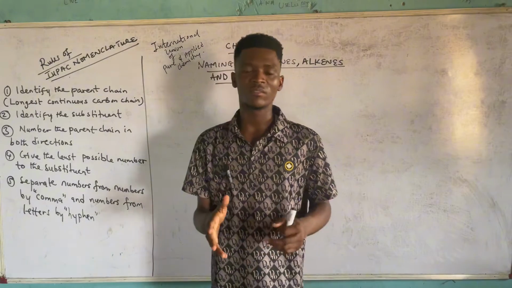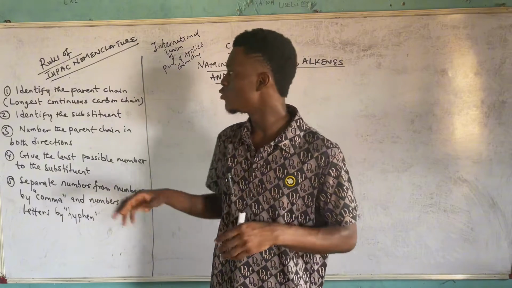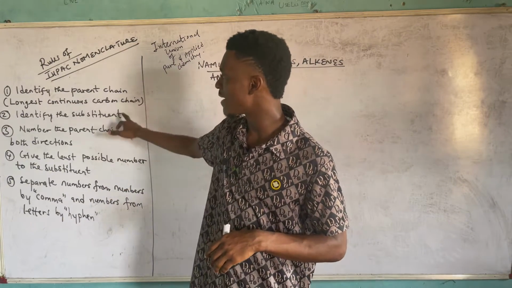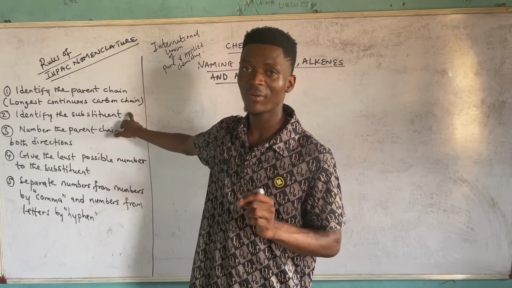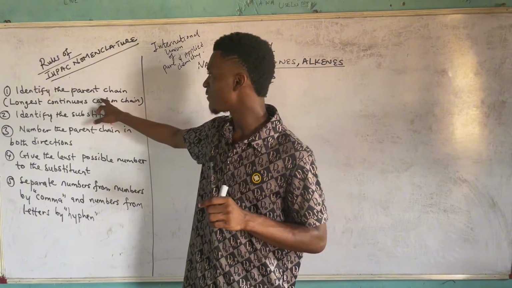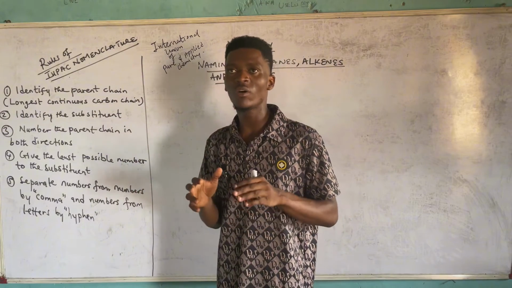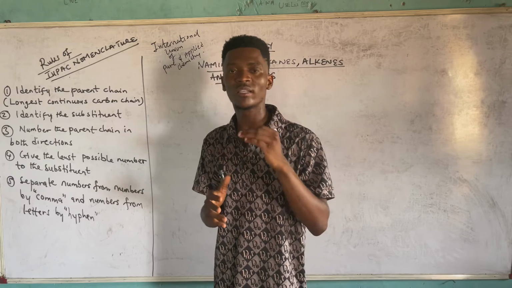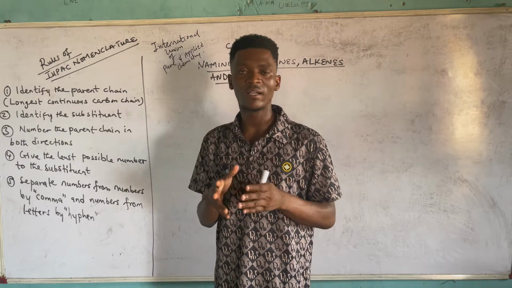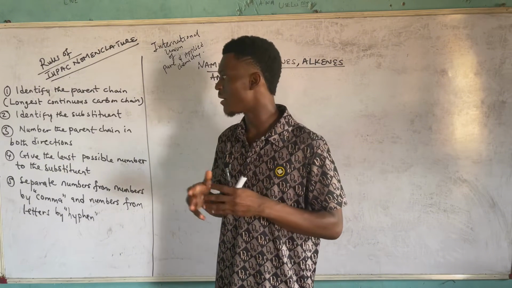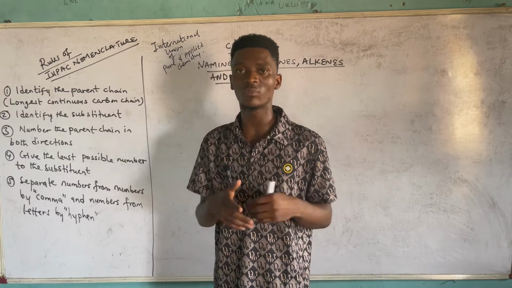Now, this is the secret. Whenever you are confronted with any structure, you must obey rule 1 and rule 2. You must know it very, very well. And how do you go about it? Identification of the parent chain is of utmost relevance because you should know how to get your longest continuous carbon chain. And I'm going to give you guys the secret on how to go about it, so that you are able to get your longest continuous carbon chain, which happens to be the parent chain.